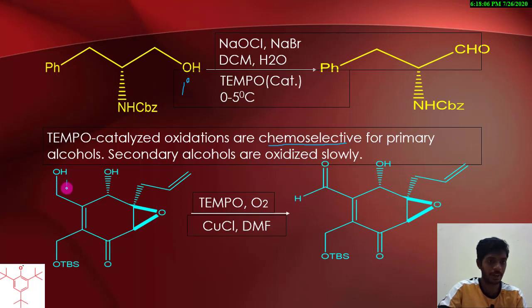It is chemoselective for primary alcohols, while secondary alcohols are oxidized slowly. See, this is the primary alcohol and this is the secondary alcohol. In this example, the primary alcohol in presence of TEMPO is oxidized with CuCl as a co-catalyst and DMF is used as a solvent. So this primary alcohol is converted to aldehyde and this secondary alcohol remains as it is. It can be oxidized at longer reaction times.